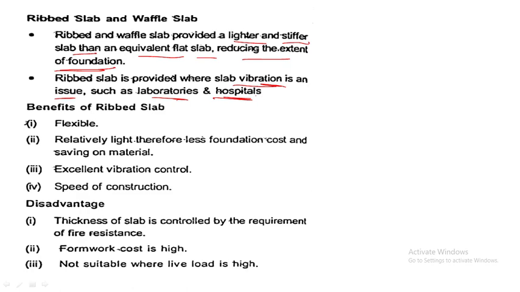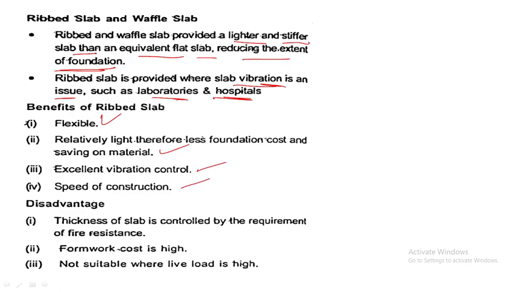In that condition, we have to use the ribbed slab. Benefits of ribbed slab: it is relatively light, therefore less foundation cost and saving material, excellent vibration control, and speed of construction.